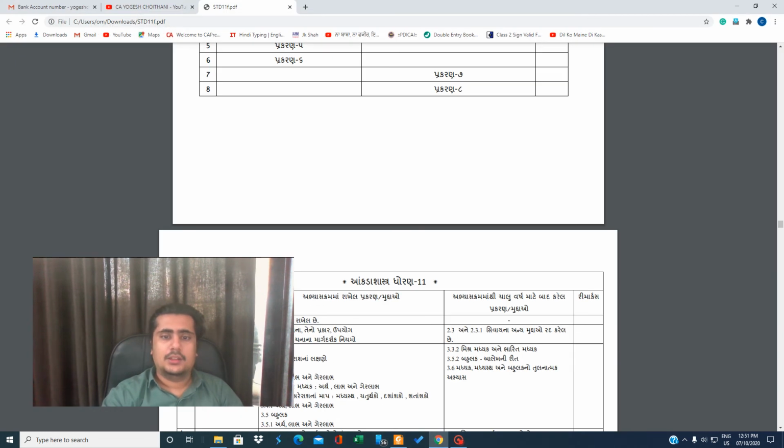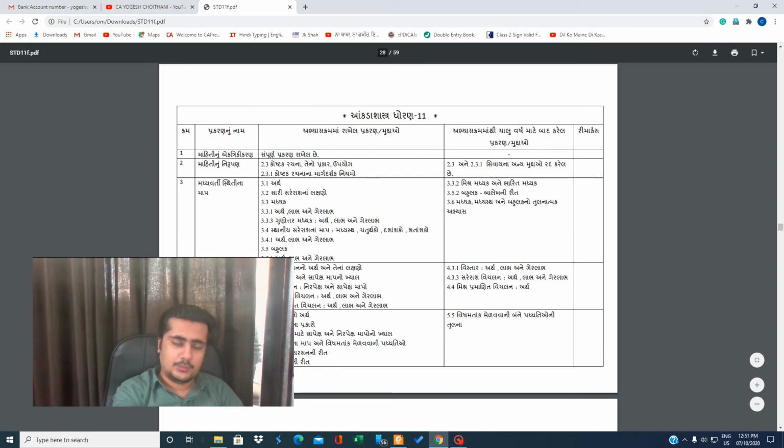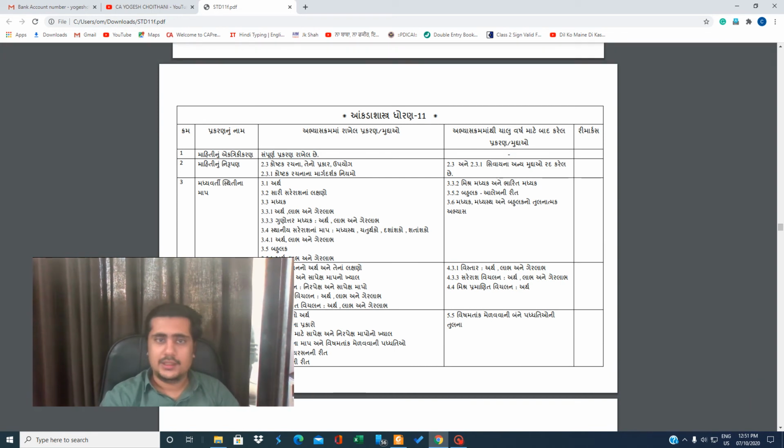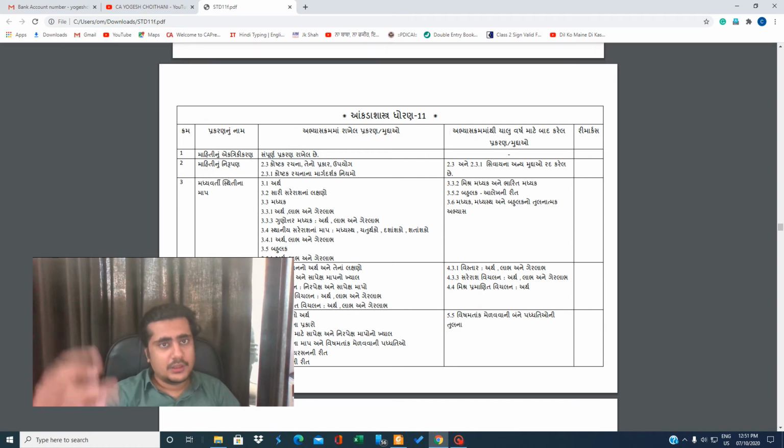I have a list of the portion which is not included in the exam. You can see here the portion is given in Gujarati, but it is applicable to us also. I'll give you a brief discussion of chapter number 3 or chapter number 4 about which things are not included here.